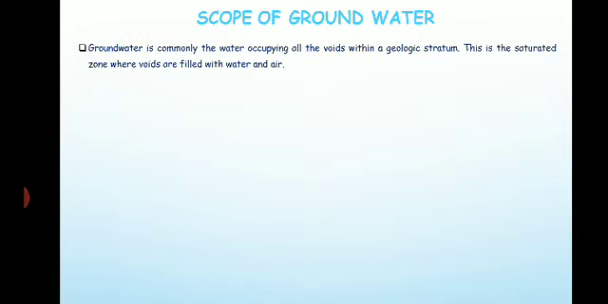So the groundwater, as we all know, it is commonly the water which is occupying all the voids. Voids are the openings which are present in the rocks, in the geological stratum below the earth's surface. So this is a saturated zone where all the voids are filled with water and air. That water is called the groundwater. So this occupies all the voids or the openings which are present within a geological stratum.